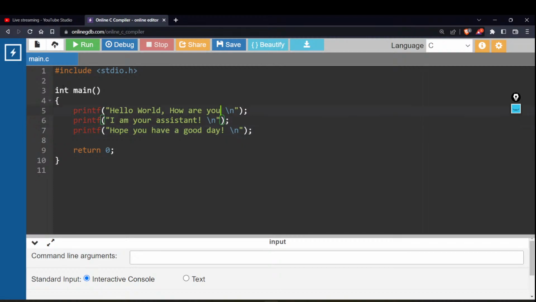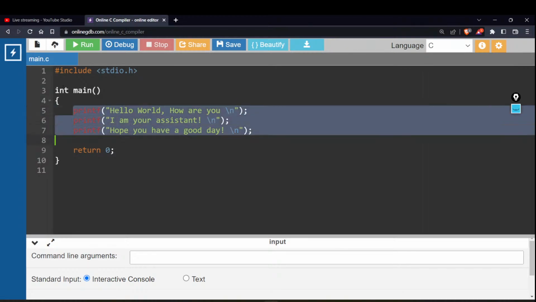Assume that this is some part of instruction I want to execute. Although these are just plain simple printf statements, assume these are part of code that I have to execute countless number of times. I have to execute them sometimes on the top, sometimes in the middle of my code, or sometimes at the end of my code. So would I be writing all of these lines of code every time I need to execute it? Does that sound good? At least to me it does not sound good, right? Why repeat all of the same stuff which you can save at one place and then utilize any number of times? This is one problem.